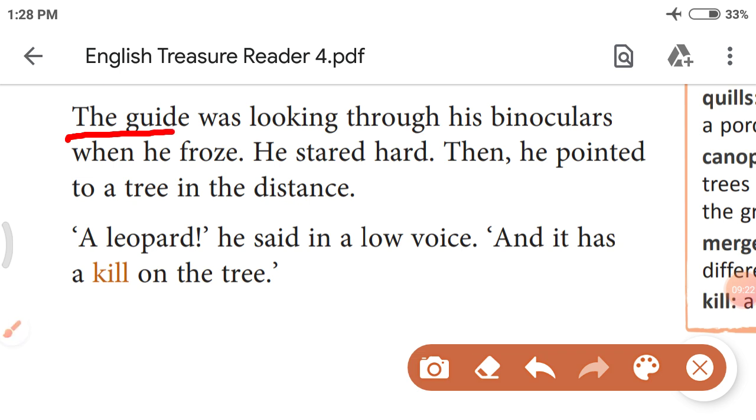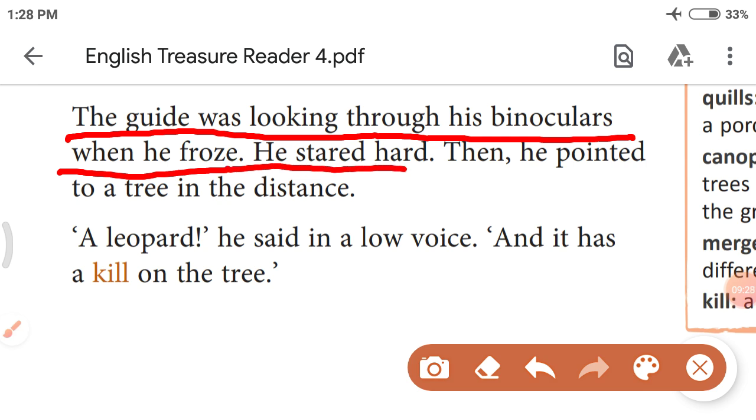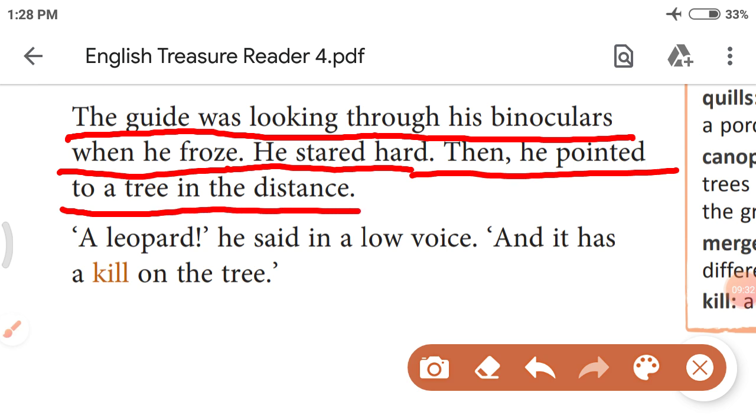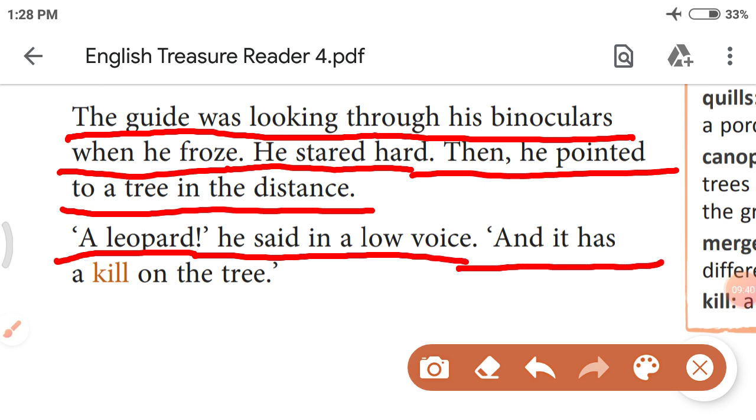The guide was looking through his binoculars when he froze. He stared hard. Then he pointed to a tree in the distance. "A leopard," he said in a low voice, "and it has a kill on the tree." Kill means an animal killed by a leopard. Let's see what happens next.